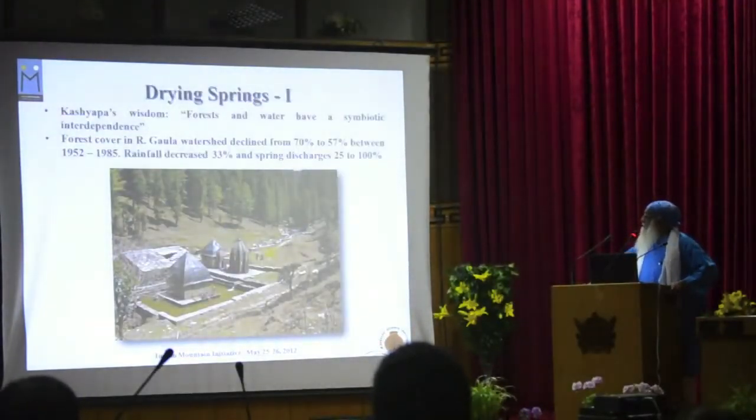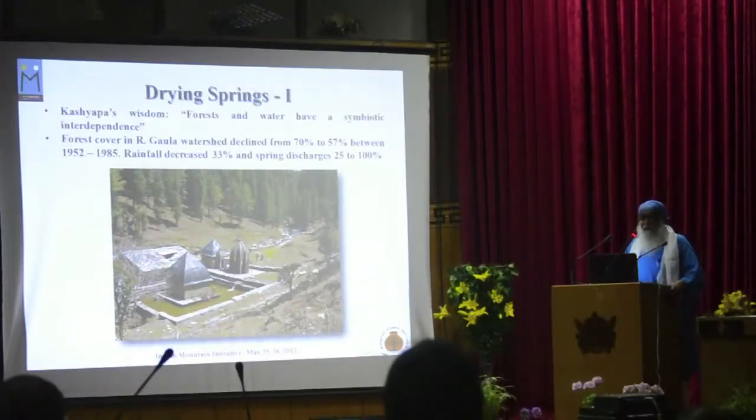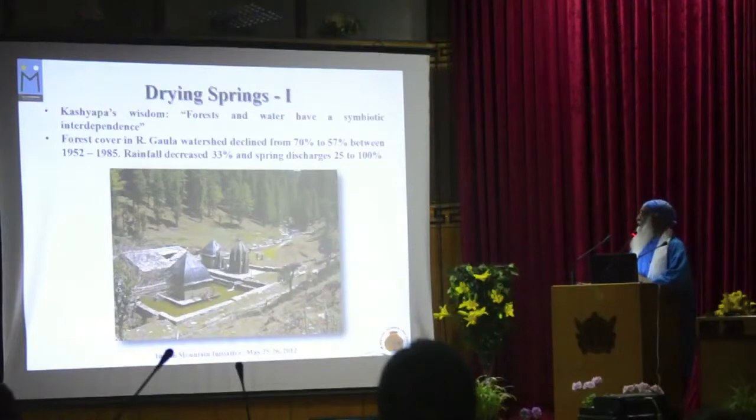Now, one of India's ancient rishis, Rishi Kashyap, had identified 5 principles of water management. And one of the principles was that forest and water have a symbiotic interdependence.